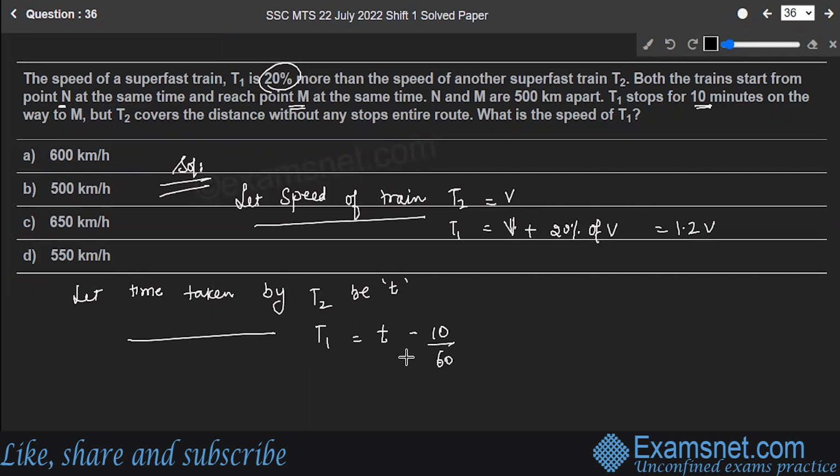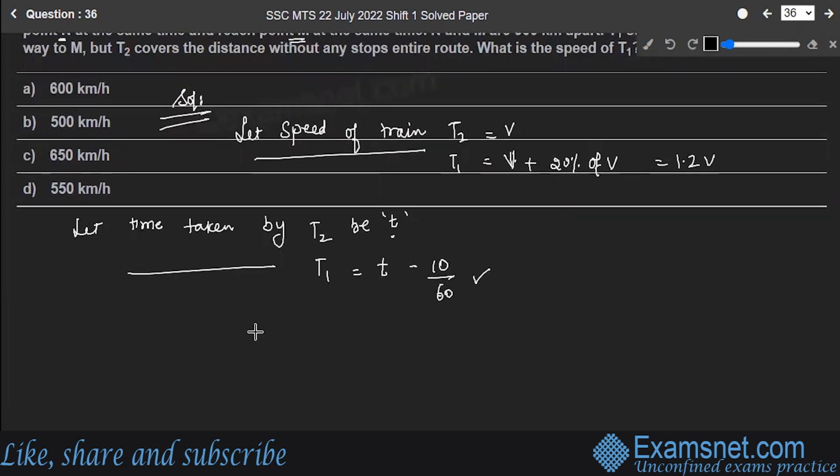Whatever the time T2 train is taking, let it be T, then train T1 will be taking 10 minutes less than that. Correct? Now, you know the formula for speed, distance, time. Speed into time is equal to distance, and the distance is given to you as 500. Correct?